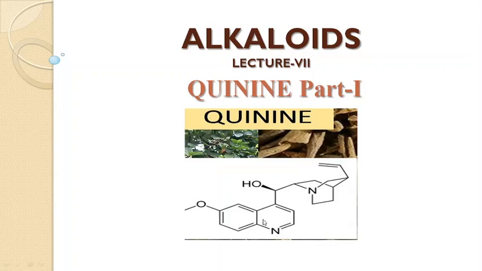As you can see in the structure of quinine, it contains the heterocyclic ring quinoline. A methoxy group is present at position 6, there is a secondary alcoholic group, and this is a bicyclic ring containing nitrogen and a double bond which is vinylic in nature. On oxidation it forms two parts. This part converts into quininic acid and this part converts into meroquinine. In part first of this lecture, we will deal with the structure and synthesis of quininic acid.